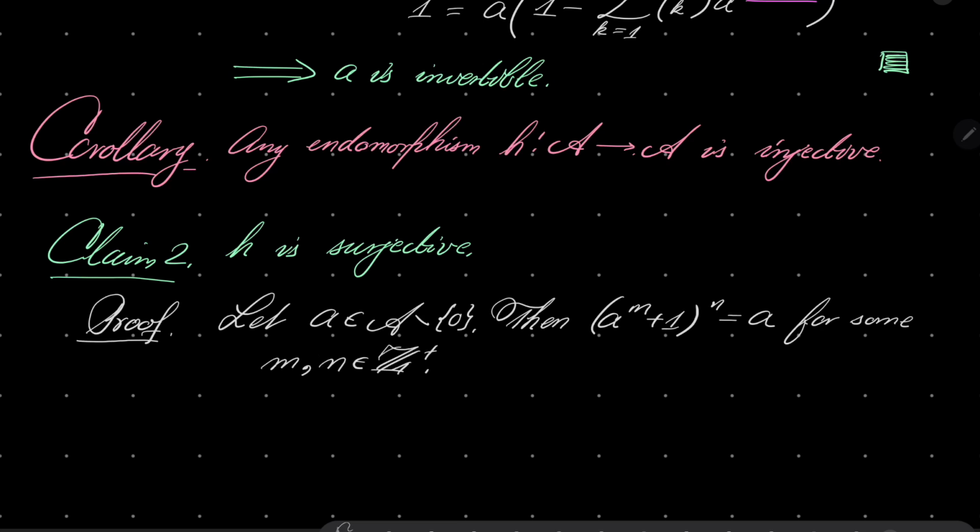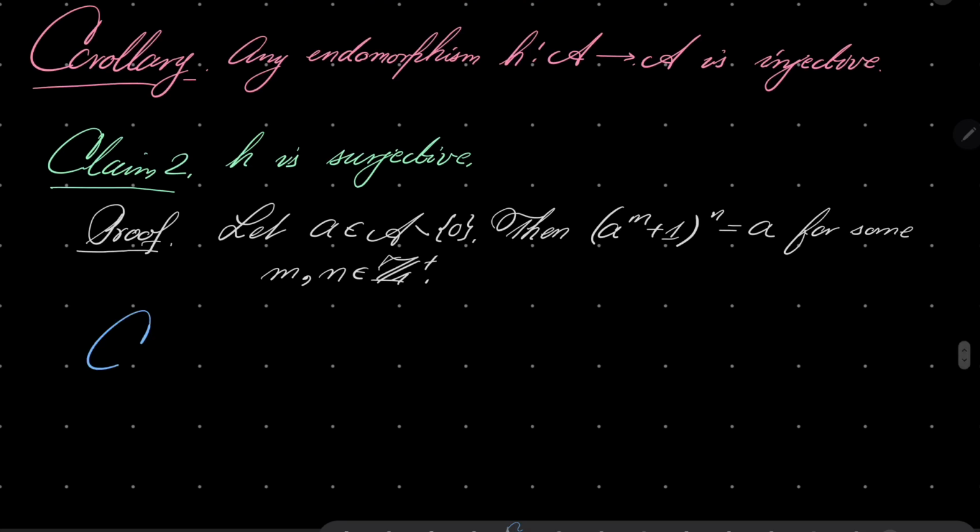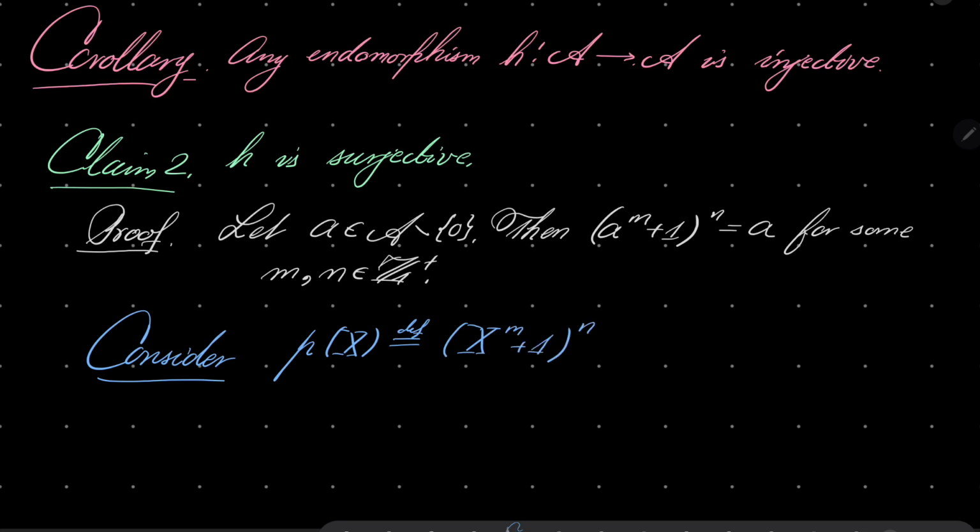Now, crucially, let's consider this polynomial. P of x is by definition x to the power of (m plus 1)^n minus x.